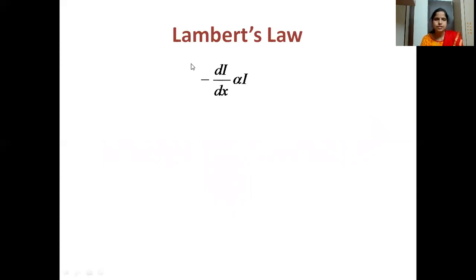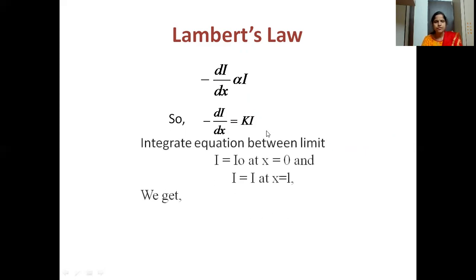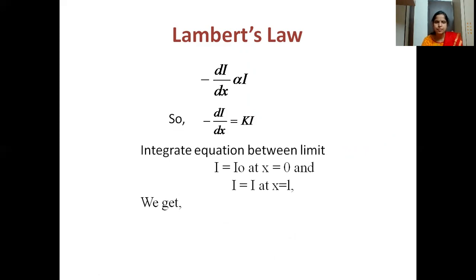So a small decrease, that is minus dI by dx, if we consider x as the path length, will be directly proportional to I. So the decrease in the intensity across the path length is directly proportional to the intensity of the light also. By removing the proportionality, you can write it as KI, where K is a constant. Then we integrate the equation between the limits I equal to I naught at x equal to 0, and I equal to I at x equal to L.